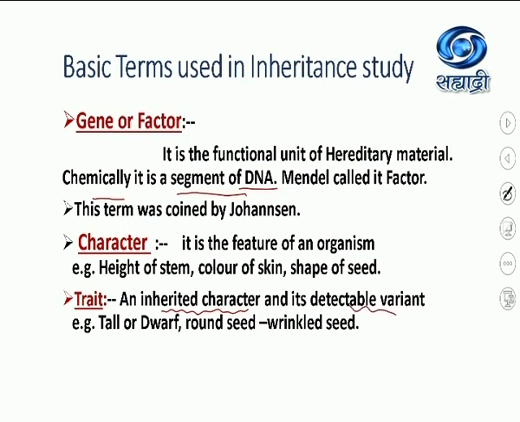And if it is having a detectable variant, for example in pea plant, tallness is a trait, inherited trait. And what is its detectable variant? Dwarfness. So these are nothing but the traits. Or round seeds, wrinkled seeds. So these are the traits.